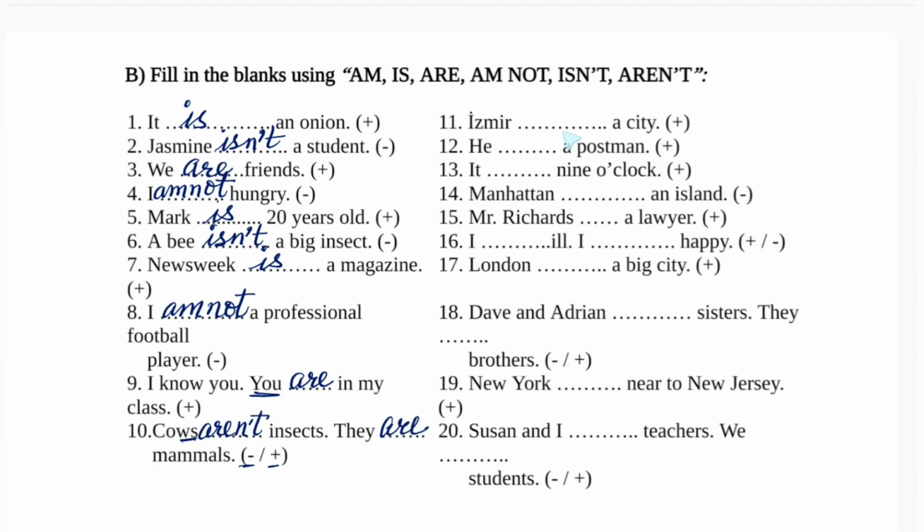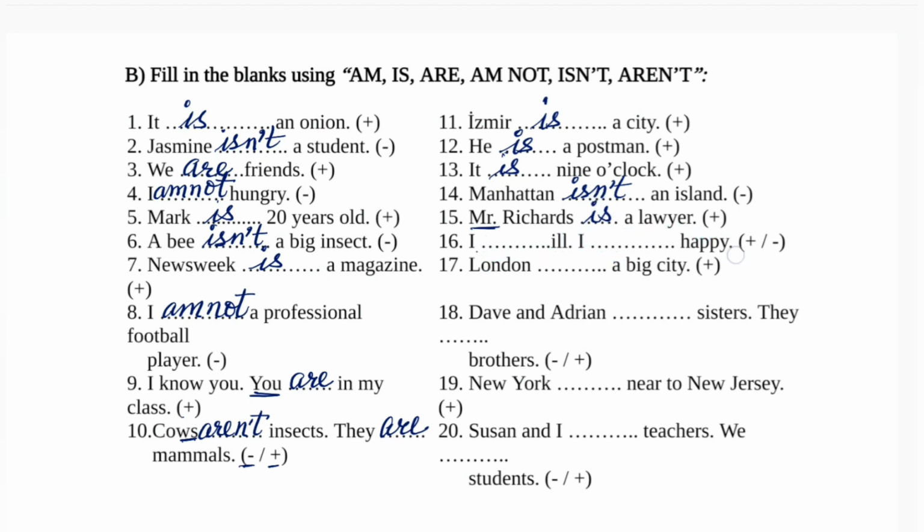Izmir dash a city, positive, so is, singular. He singular, he is a postman. It dash 9 o'clock, positive, it is. Manhattan, minus means negative, Manhattan isn't an island. Mr. Richards singular, that is. Mr. Richards is a lawyer.